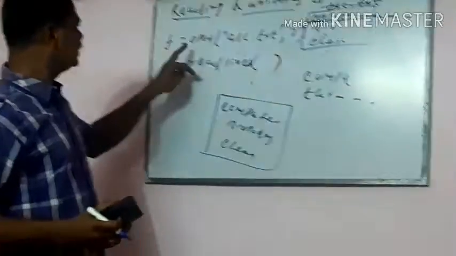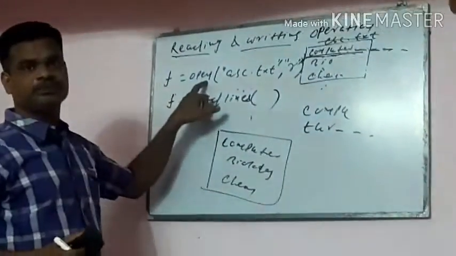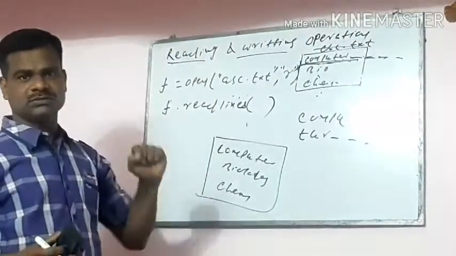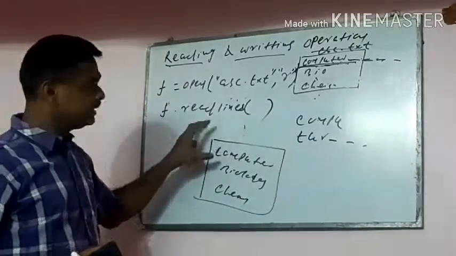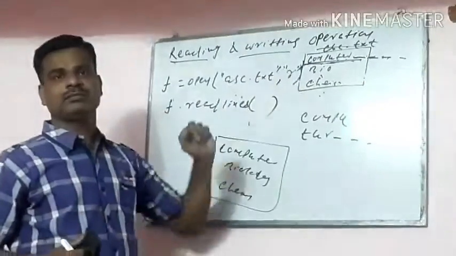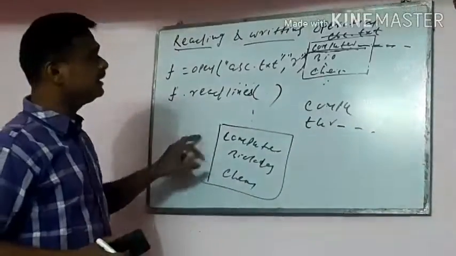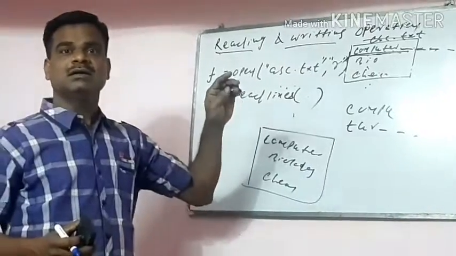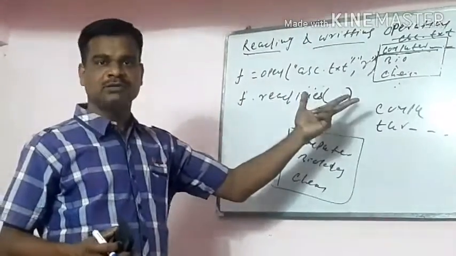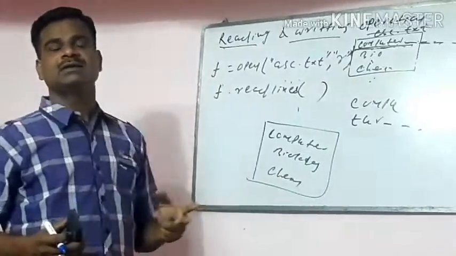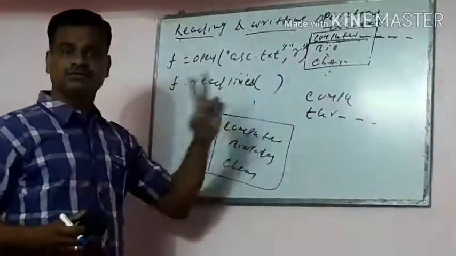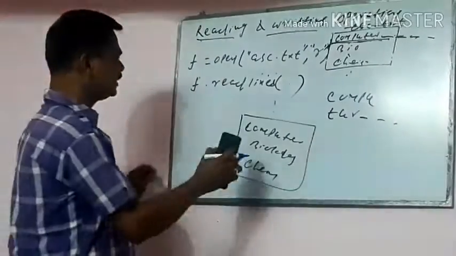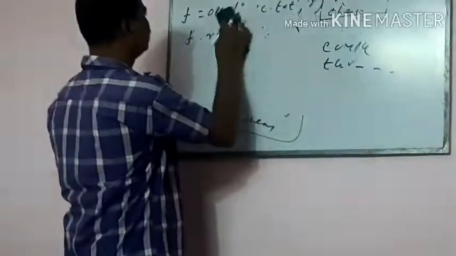The first is what? Read function. It only reads particular characters. Readline reads a whole line at a time. And readlines reads the whole text, whatever the file contains, whatever you created in that file, the whole text is read by the readlines function. Clear about it? I am giving an example.